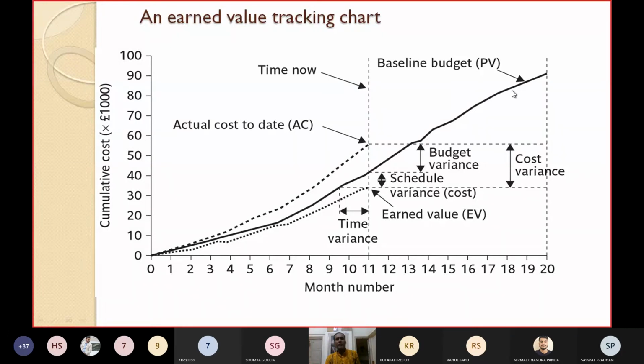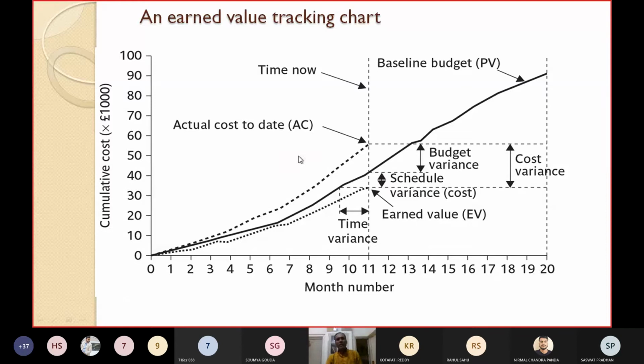This is represented by the dashed line, the top one. This is the AC. So given these things, what can you find out? Given the baseline budget, given the earned value, given the actual cost to date, and because this is the time now, this is today's date, you want to find out the progress on today's date.